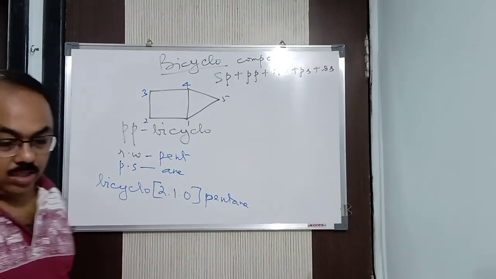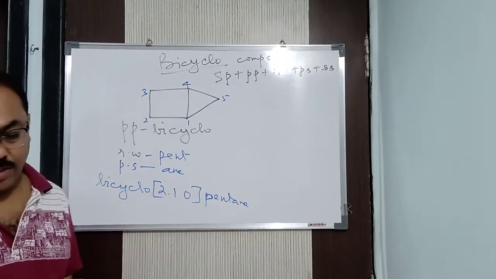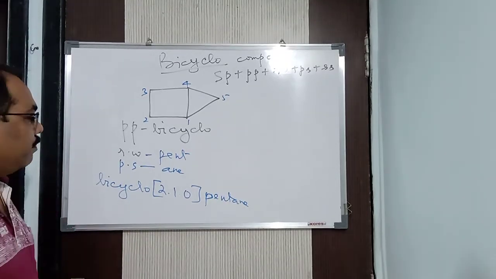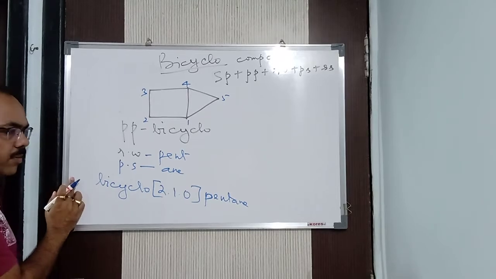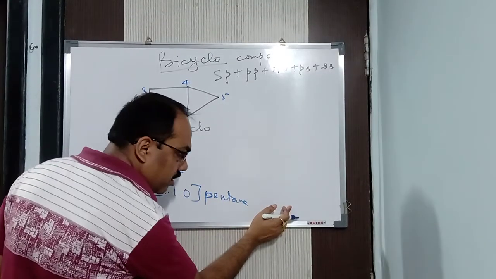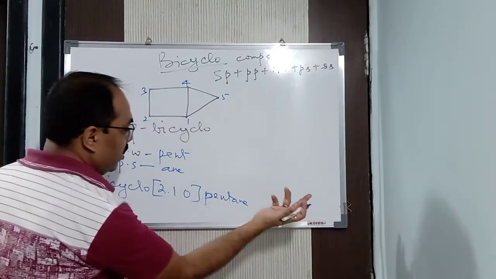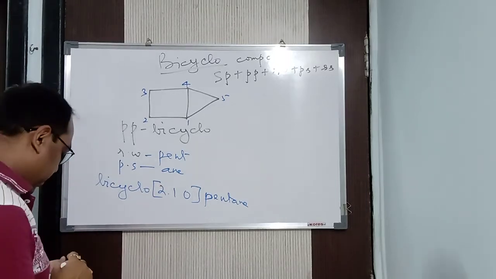Bicyclo[2.1.0]pentane, in this way we can say that. Suppose if any prefix is there, you write it, secondary prefix. If any suffix is there, you write it, the secondary suffix. Finished. In this way. Let us take another example.